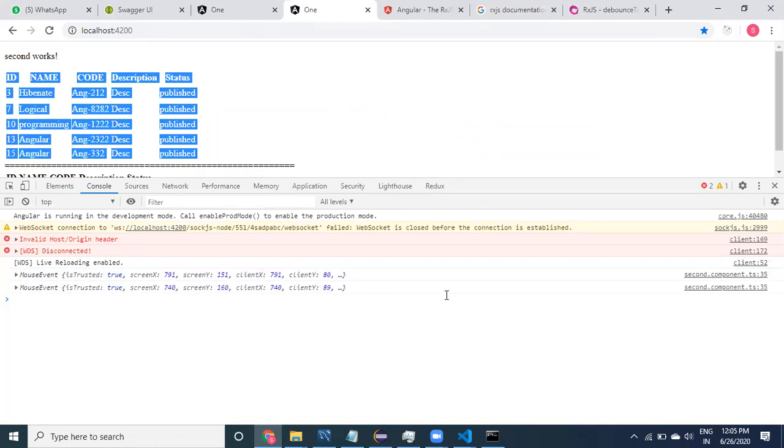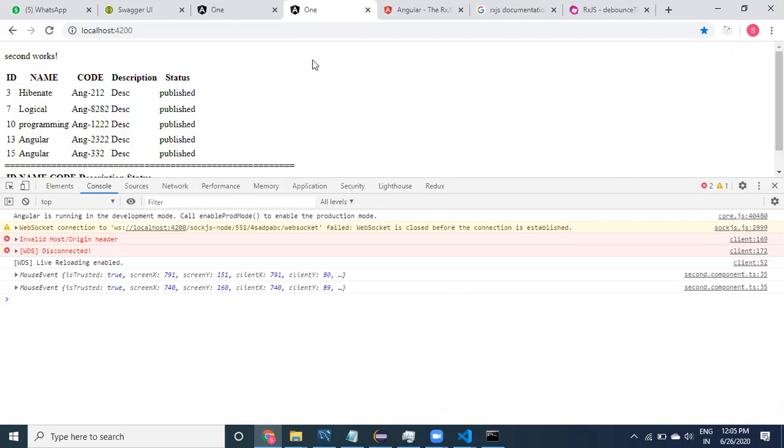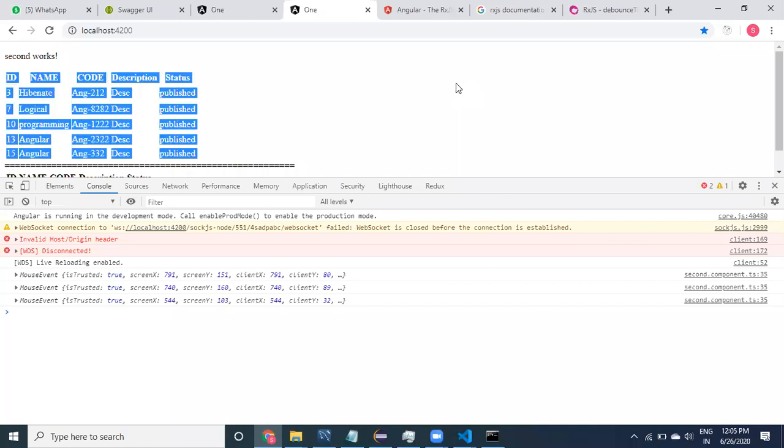Whatever number of clicks I made, it is not going to consider them. Only the latest one is going to print. I may click 1 time or 10 times within a second, because I have taken a 1 second time, it doesn't matter. It is going to take only once, the latest one. See here, clicking so many times, but it takes only one.